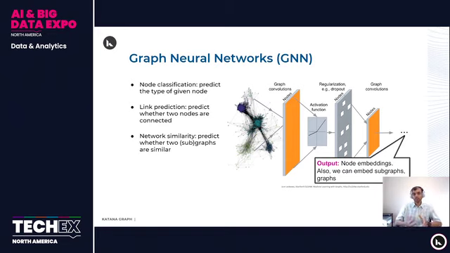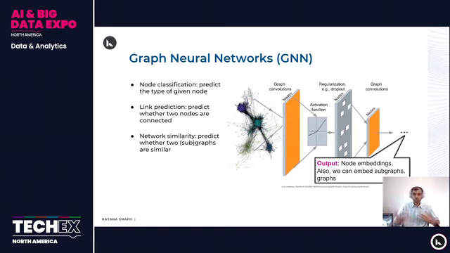But once you have this graph convolution layer, you can combine it with other traditional neural network layers like activation functions, regularization, or dropout, and build a graph neural network out of this. In a typical graph neural network, you could have a graph convolution followed by an activation function, followed by regularization, and then another graph convolution, and so on. So it is composed of these layers.